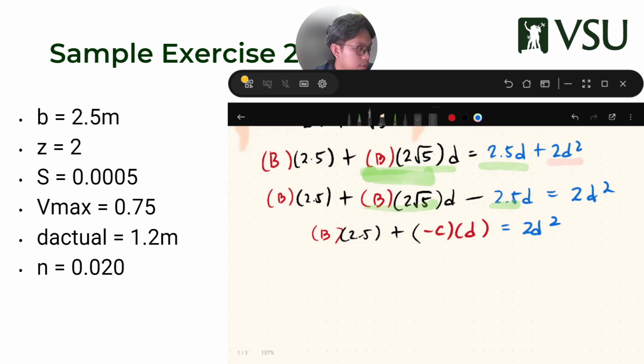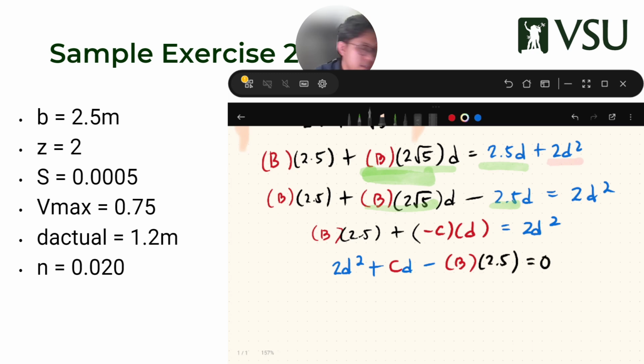So I'm going to rewrite my equation to have ax squared plus bx plus c form. That gives me 2D squared plus CD minus 2.5, oh sorry, should be black, minus B times 2.5 equals 0.